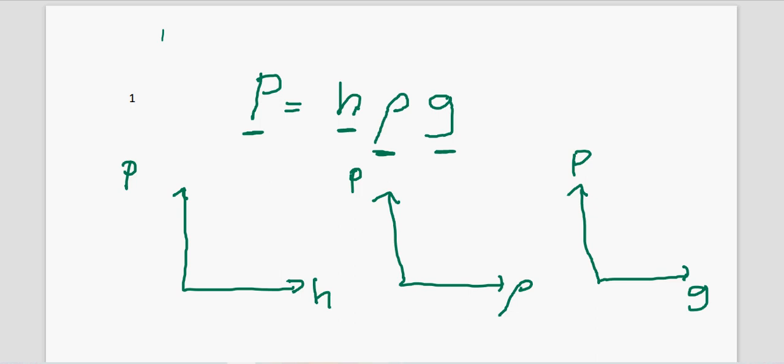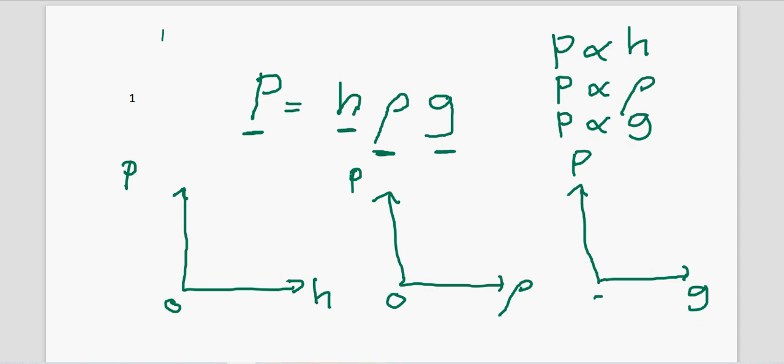Here we know that P is directly proportional to H, and also directly proportional to the density and the gravitational acceleration. So the graph should be a straight line starting from the origin.